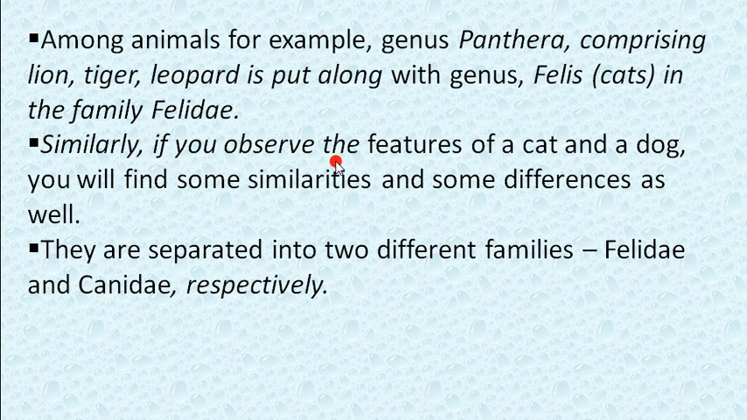Similarly, if you observe the features of a cat and a dog, you will find some similarities and some differences as well. We can observe them easily among the cat and dog. So they are separated into two different families, Felidae and Canidae respectively. The family of cat is Felidae, and the family of dog is called Canidae. So this is about family.